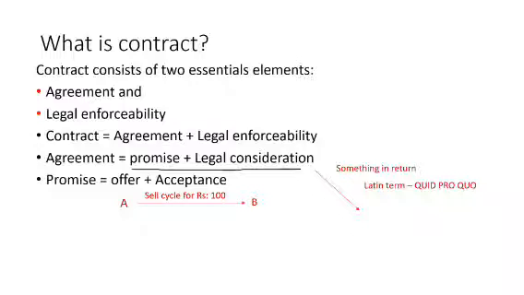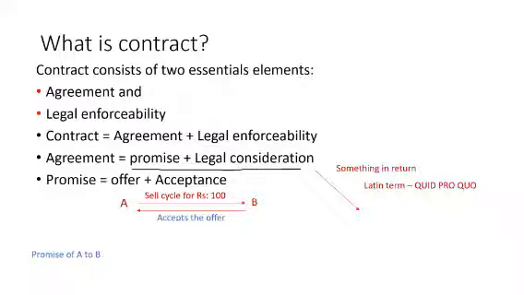So B has to accept the offer first. Now B will say, okay, I will accept the offer and I will give you ₹100. So here B is accepting A's offer: you sell me the cycle, I will give you ₹100. Now tell me, what is the promise of A to B?